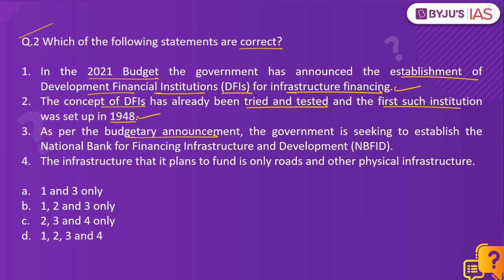As per the budgetary announcement, the government is seeking to establish the National Bank for Financing Infrastructure and Development. The infrastructure that it plans to fund is only roads and other physical infrastructure. Amongst the given statements, the fourth statement is incorrect. So the correct answer would be option B, 1, 2 and 3 only.